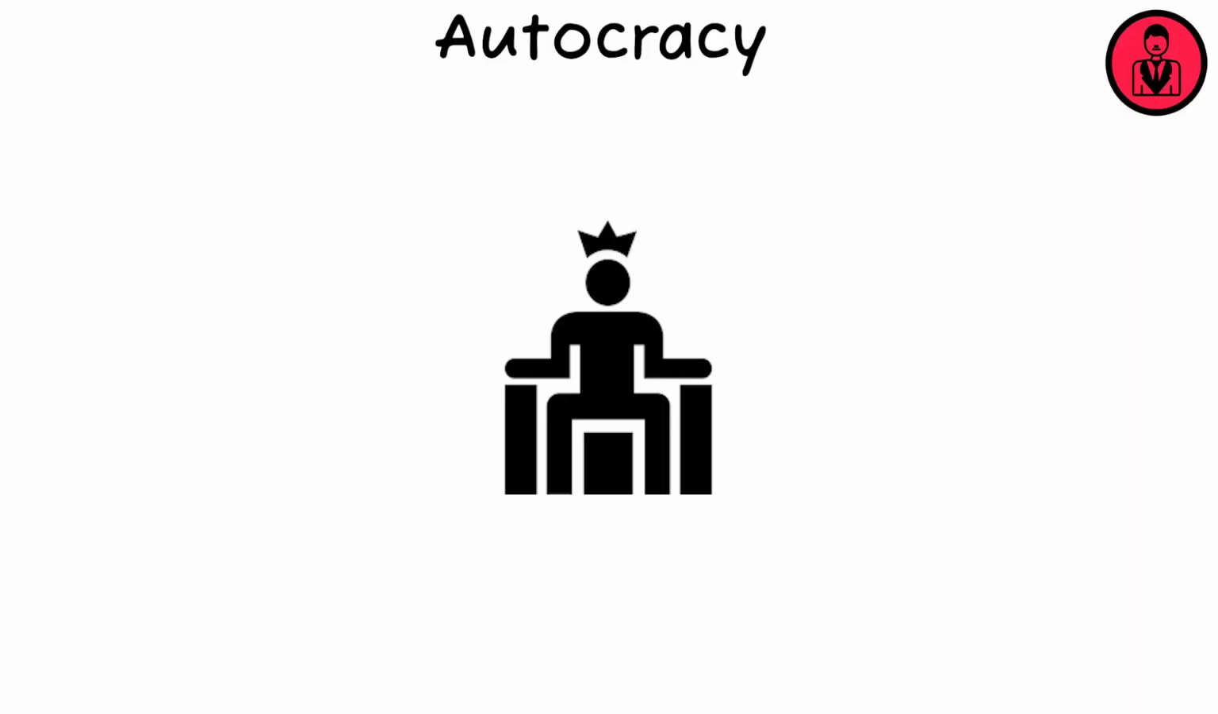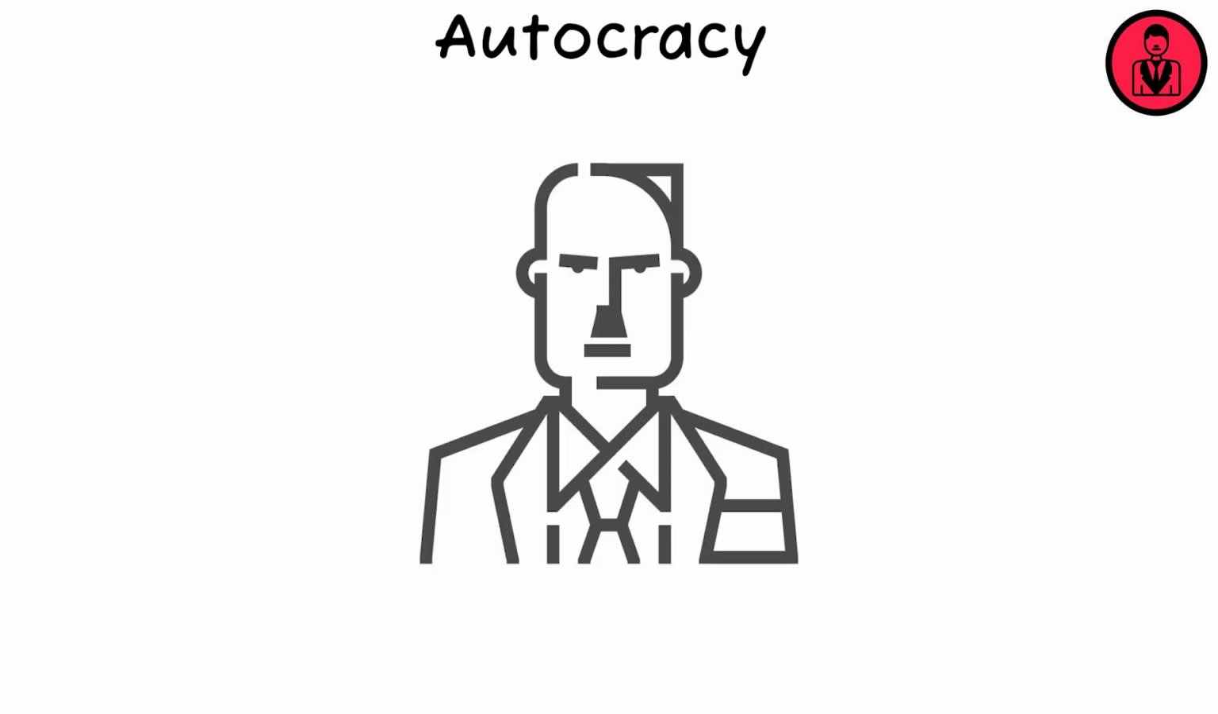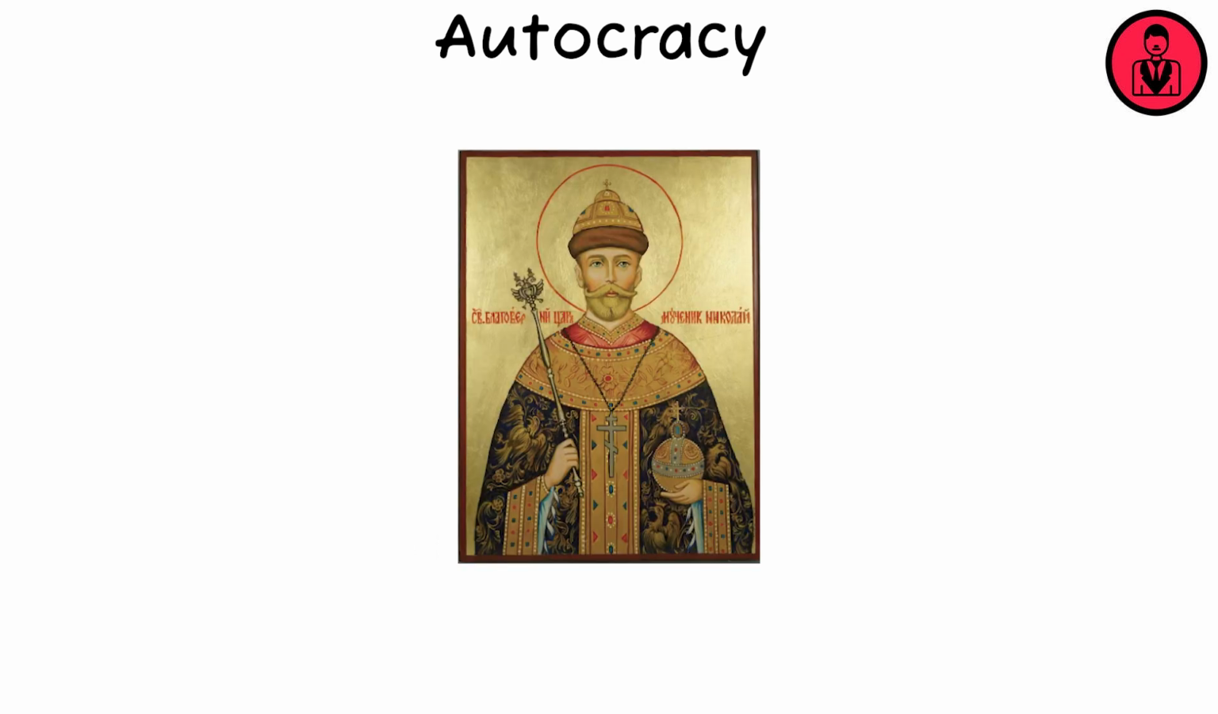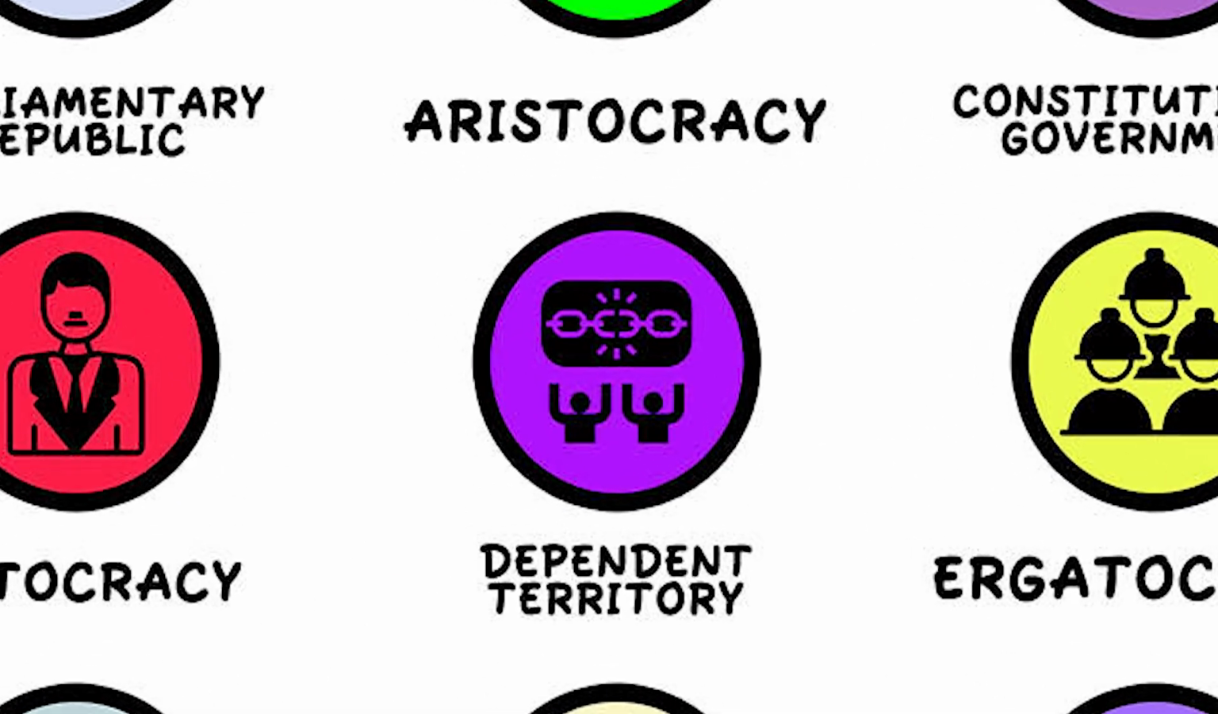Autocracy. Autocracy is a system of government where one person has absolute power, often maintained by force or manipulation. This leader, or autocrat, makes decisions without any legal restrictions or opposition. Historical examples include the Tsars of Russia, and present-day examples can be seen in some systems where power is concentrated on a single ruler.